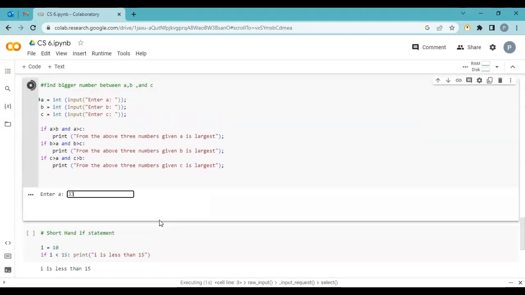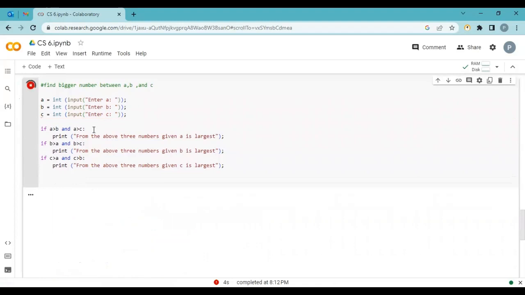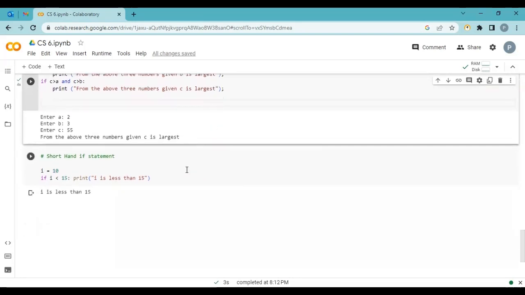Let's enter A as the bigger number. A is larger. Okay, let's try with the middle value bigger, that means B. B is the largest number. And it's time to test with the C number. C is the largest number. Okay. Now, let's move to the next one.